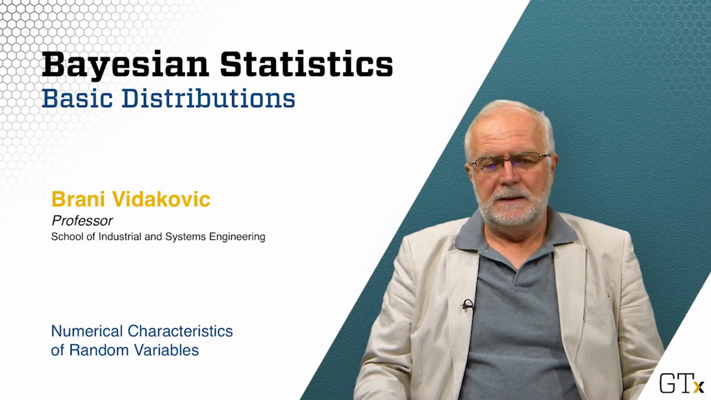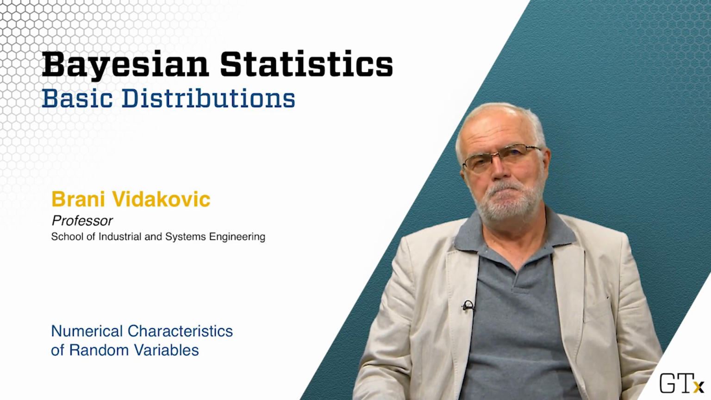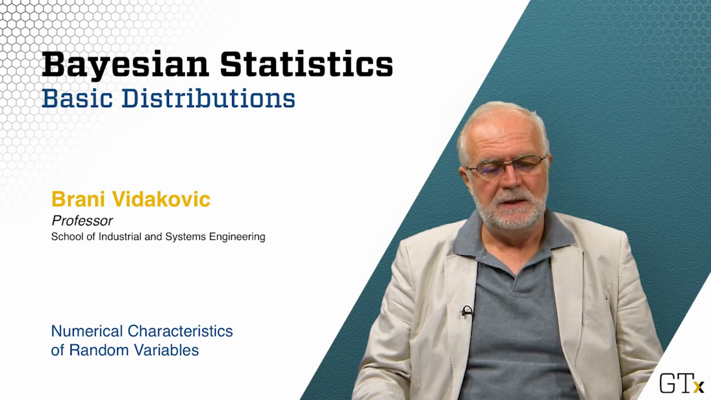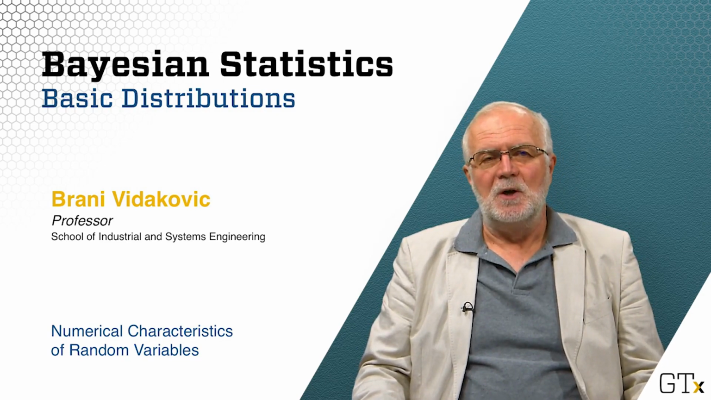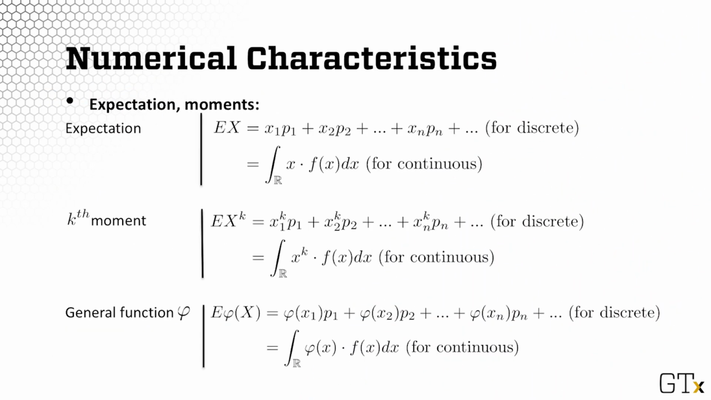Now let's see numerical characteristics of random variable. These are the moments, expectation, variance, raw moments, central moments, quantiles, and so on and so forth. So we'll start with expectation, with moments. For a discrete random variable, the expectation is the weighted average of realizations where weights are the probabilities. So it is actually x1 p1 plus x2 p2 plus ... xn pn.